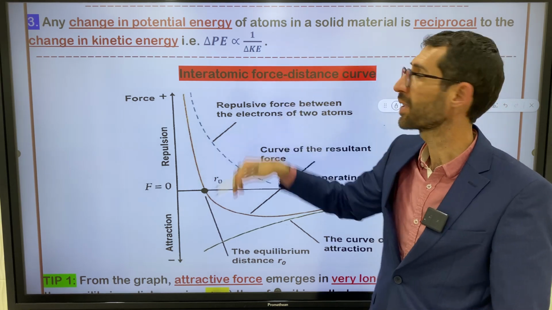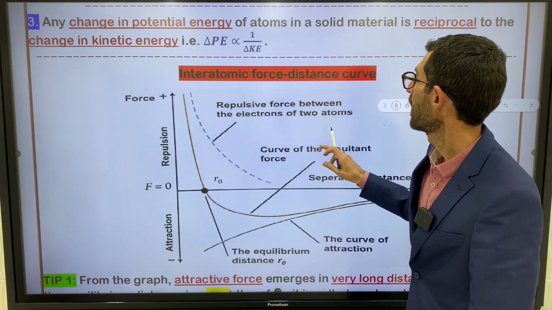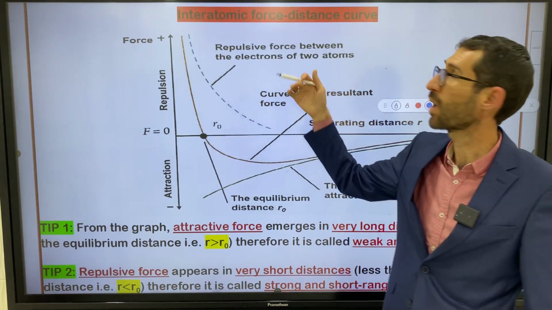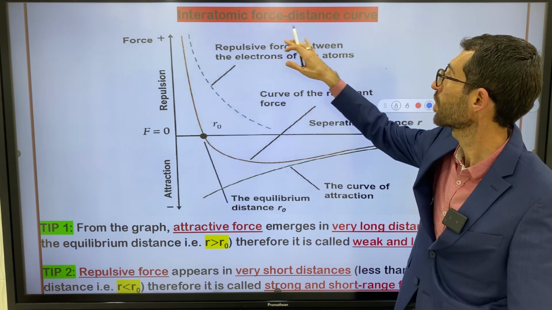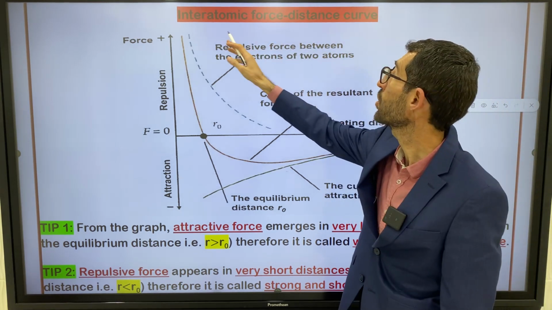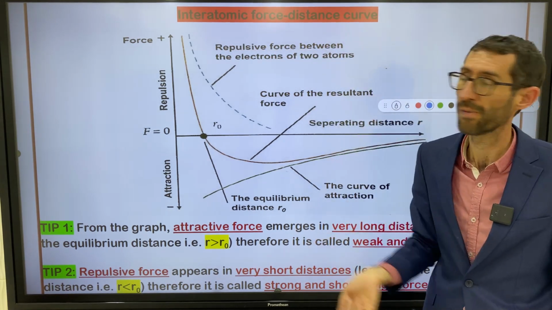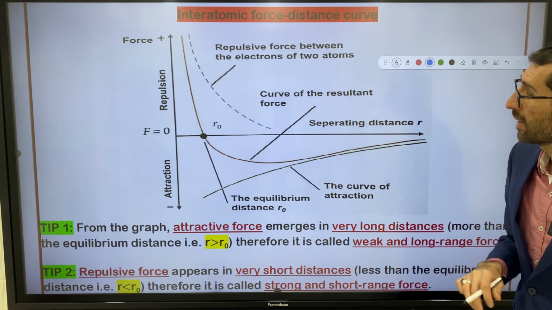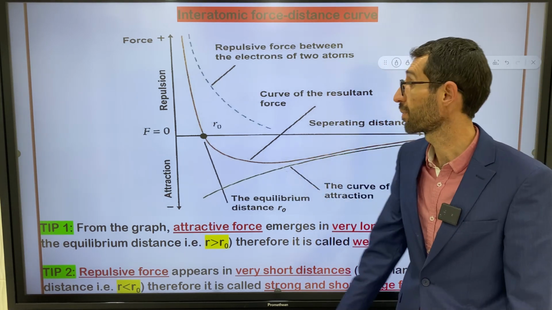And I explained it for you actually, right? And we have a graph here. The graph talks about what? The name of this graph or curve is the interatomic force distance curve. Let me interpret the graph for you.